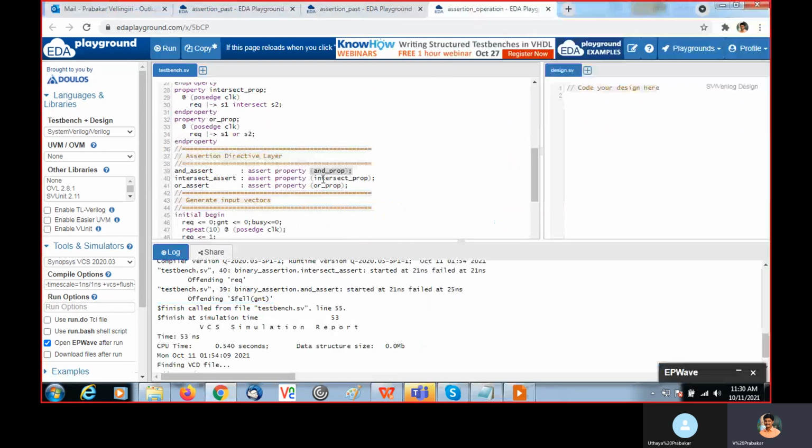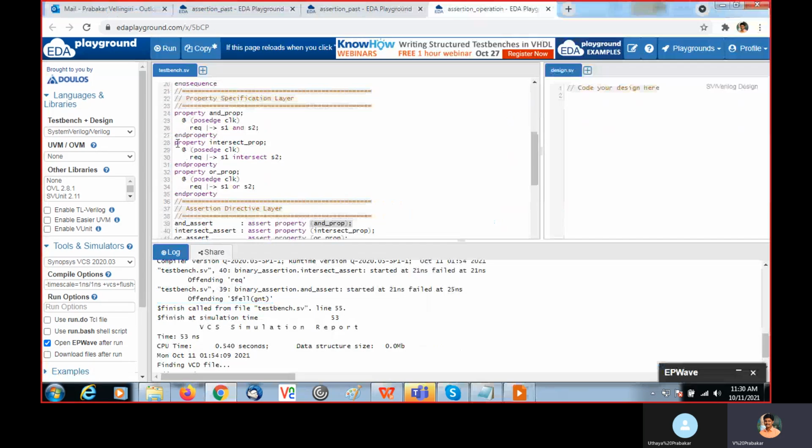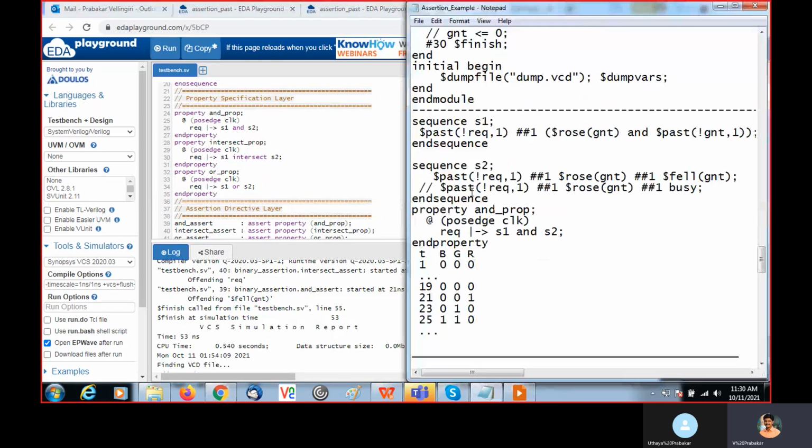Then next is the intersect property. In the intersect property, we are checking sequence 1 intersect sequence 2. In intersect, both sequences happen at the same time and both should end at the same time. Here in this example, both start at the same time, but one ends here and another ends here.